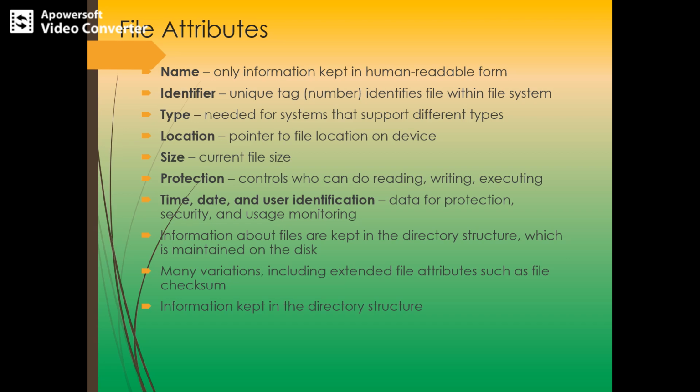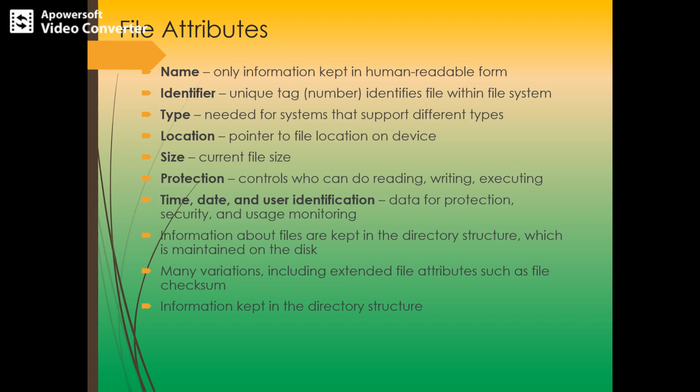This is a unique tag, a number, which identifies a file. Is this number readable by a human? No. We do not know what the identifier associated with a particular file is. The next attribute is the type. This information is needed for systems that support different types of files. In case of a text file, we need to know how it could be opened and how it is readable. That's why the type is defined as an attribute of a file.